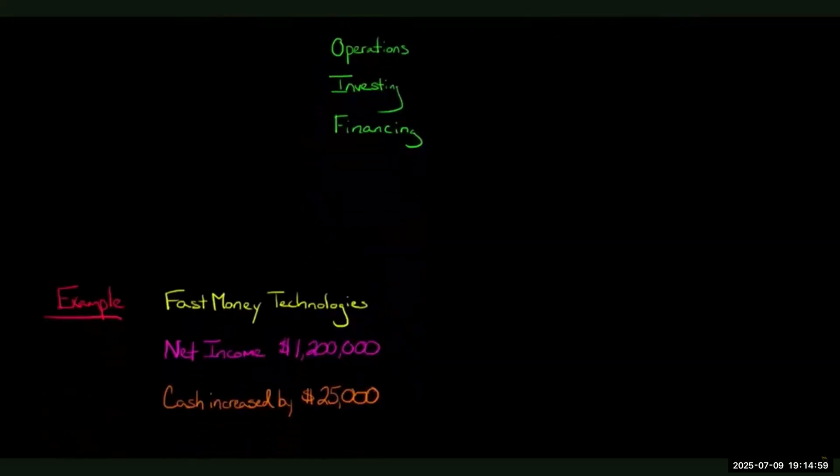So let's walk through an example to make it a little easier to understand. Let's say we've got a company called Fast Money Technologies that has net income of $1.2 million. So this company is profitable, right? They have a positive net income, so people might be excited and say, hey, that's a company worth investing in. And let's say we look at last year's balance sheet and this year's balance sheet and see that the cash account actually went up $25,000. So now things are looking pretty good, right? We've got a profitable company and their cash is increasing. It doesn't look like there's any problem with cash flow, right?